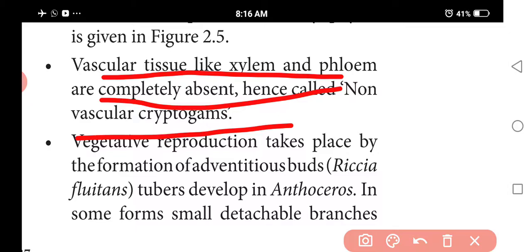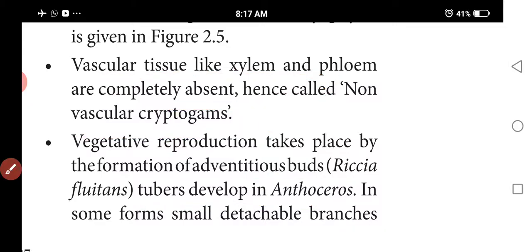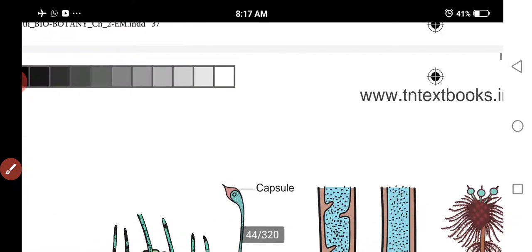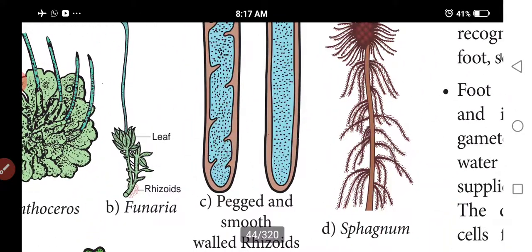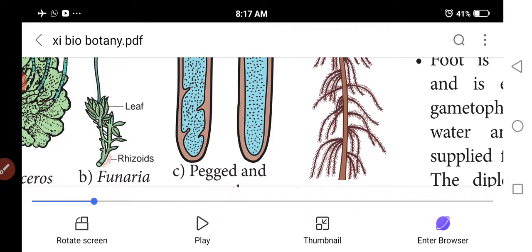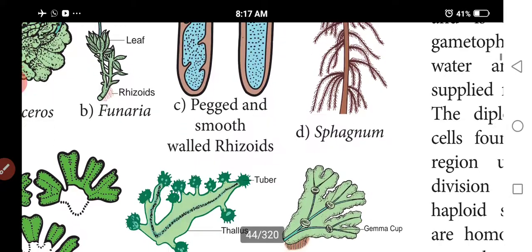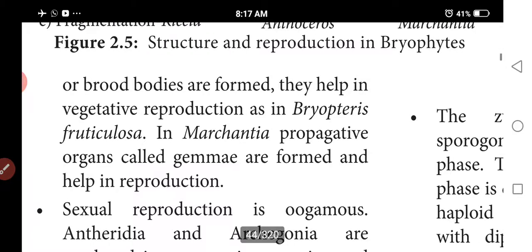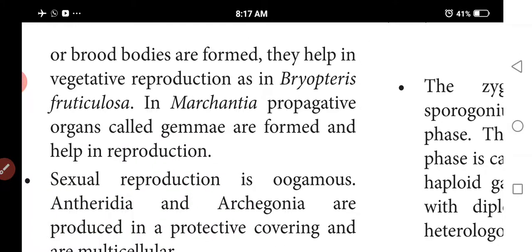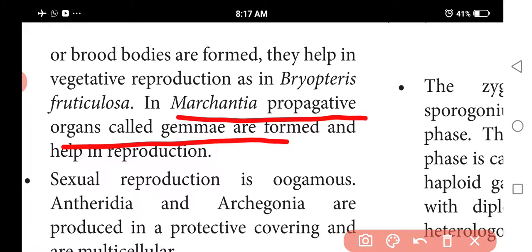Vegetative reproduction takes place by adventitious buds, and tubers develop in Anthoceros. Vegetative reproduction also occurs by fragmentation of the thallus. You see in Anthoceros, pegged and smooth-walled rhizoids. Pegged means some serrations are present on the surface of the wall; smooth-walled means it does not have any furrows. They help with vegetative reproduction in bryophytes. In Marchantia, the propagative organs are called gemmae, and with their help reproduction occurs.